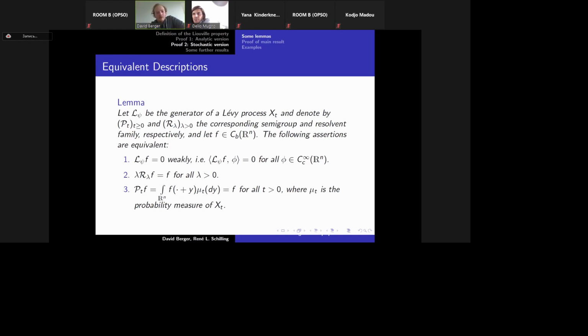If L psi of f is equal to 0 weakly, then Pt f is equal to f for all t, where Pt f is just equal to the integral of f of x plus y with respect to mu t, where mu t is the probability measure of Xt. So we see here that we have a convolution equation in the last line. So we can use the theory from Choquet-Deny.